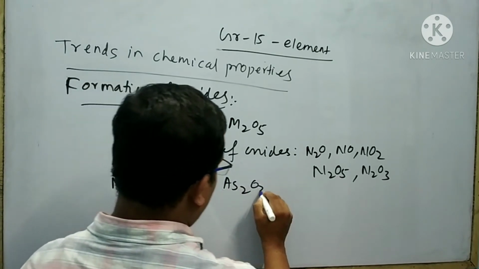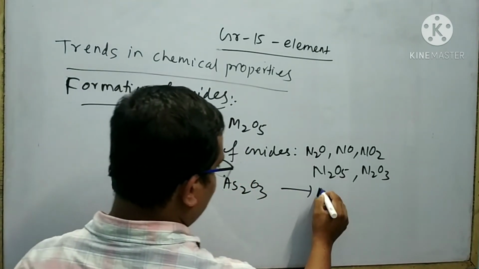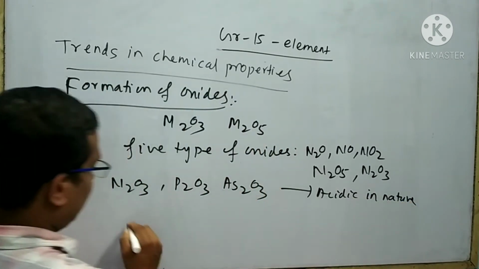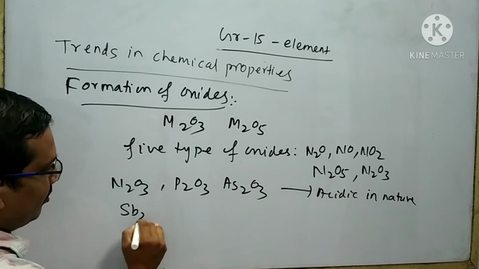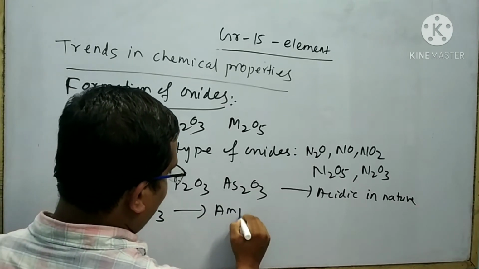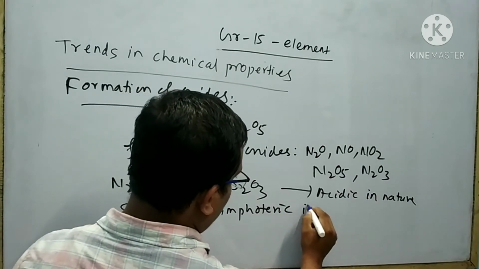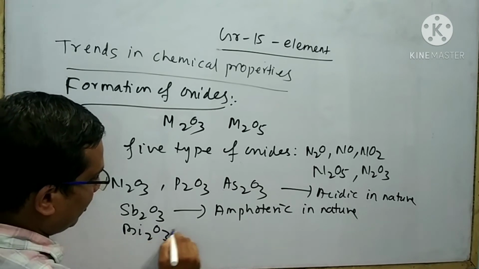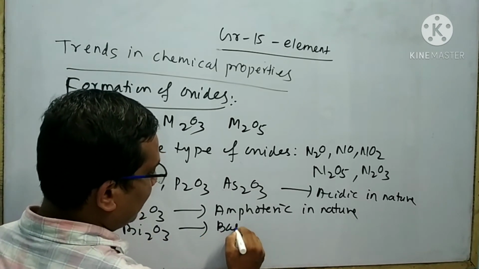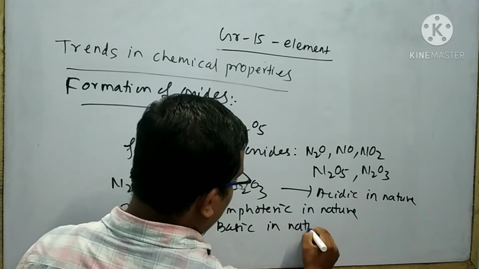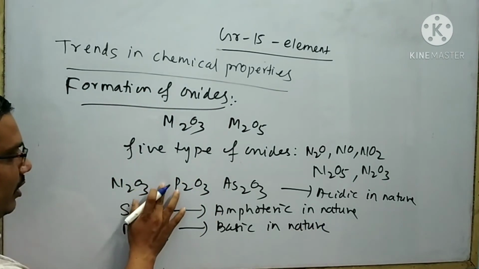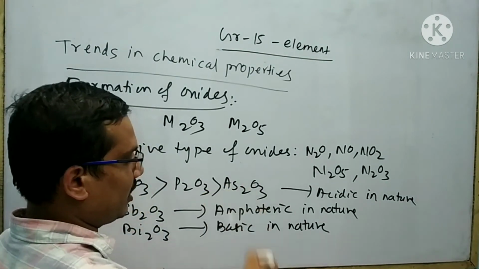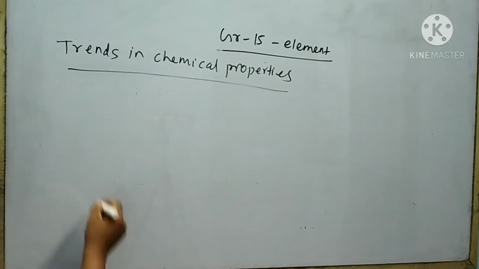N2O3, P2O3, As2O3 are acidic in nature, while Sb2O3 is amphoteric in nature. On the other hand, Bi2O3 is basic in nature. Remember, N2O3 is more acidic than P2O3, which is more acidic than As2O3.